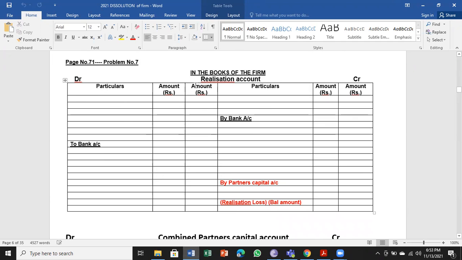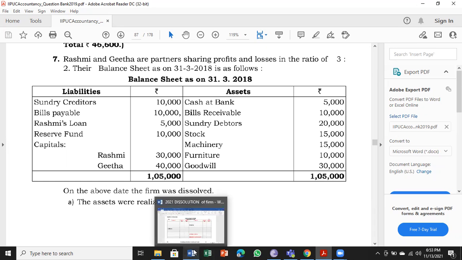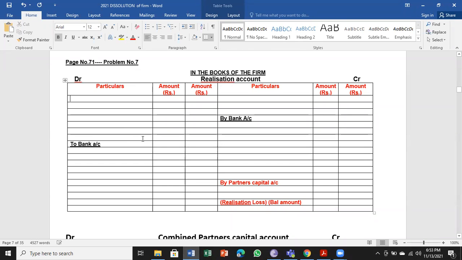I'm ready with the format. So let us go for transferring all these 6 assets to the debit side, starting from bills receivable. Okay. Bills receivable and sundry debtors, let us take.